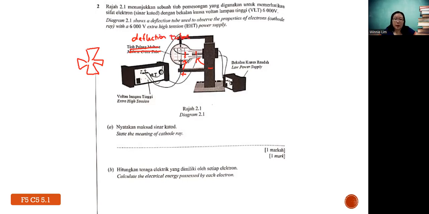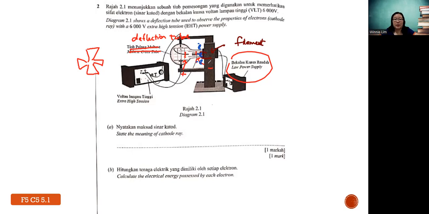How it works is, first, you need this small power supply, which is connected to the filament. When you heat up the filament, electrons are produced at the cathode. The cathode metal releases electrons, and we call this process thermionic emission.